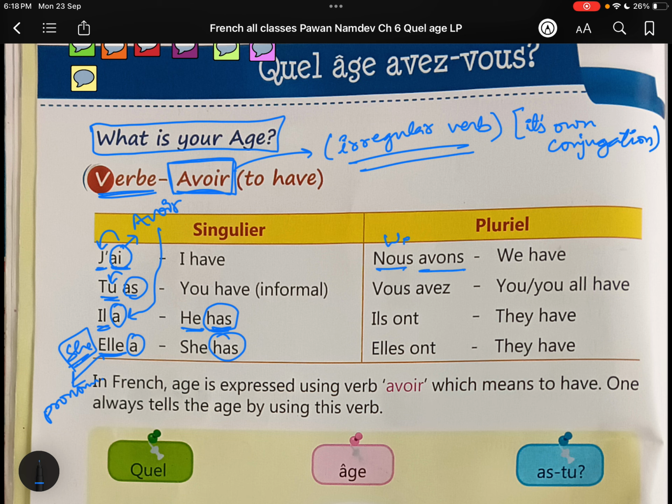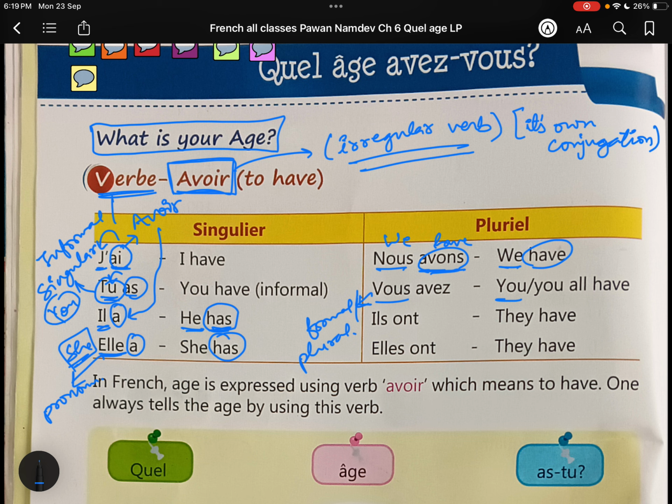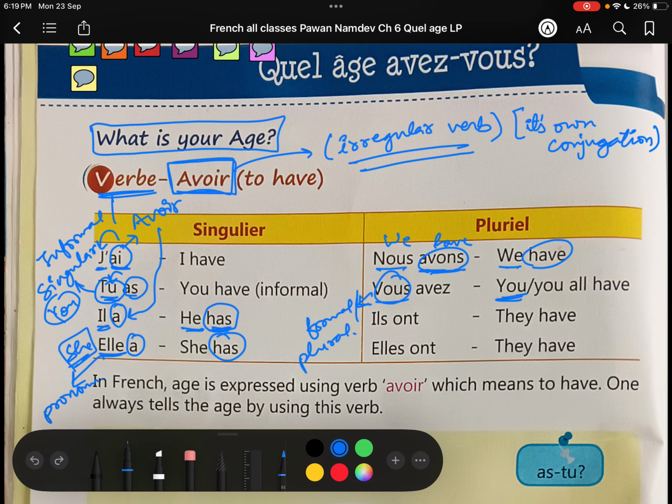Nous avons, we have. Nous means we. All right guys. Vous means you. It's a formal one, or it's plural as well. Tu is informal as well as singular, and the meaning is you. Here the meaning is you, but this is in the formal form or plural form. So vous avez, you have.